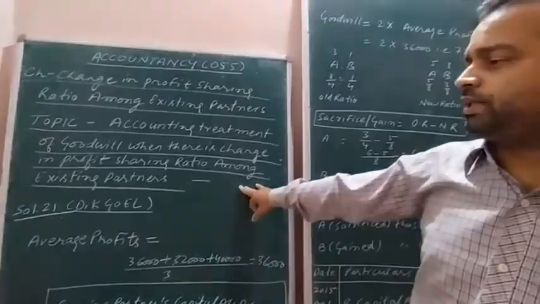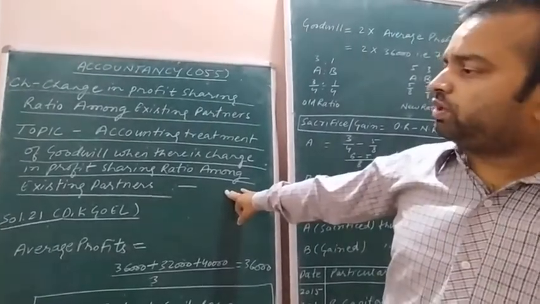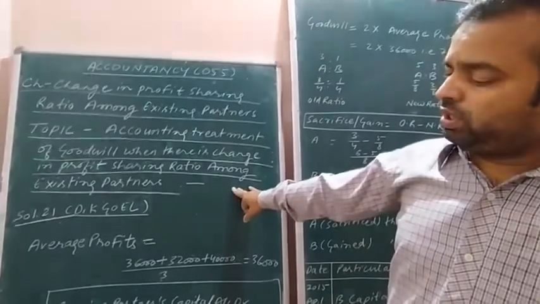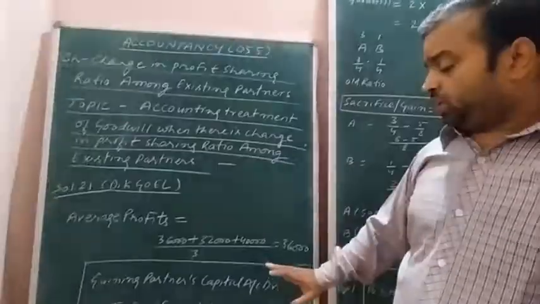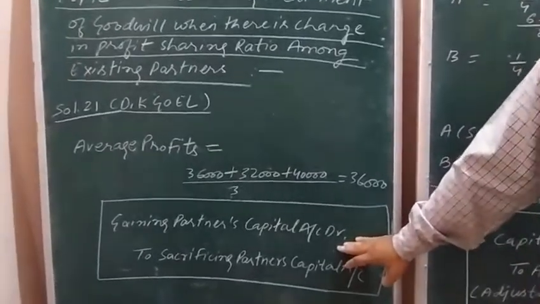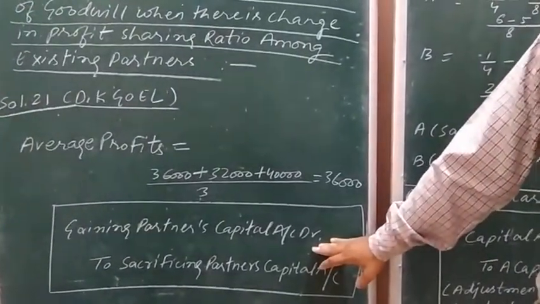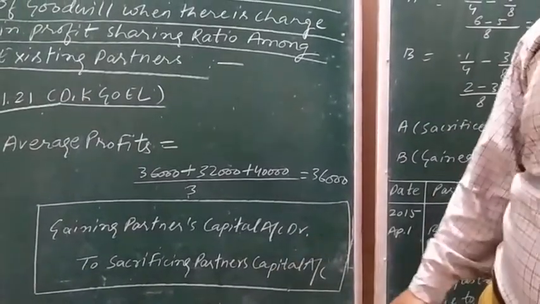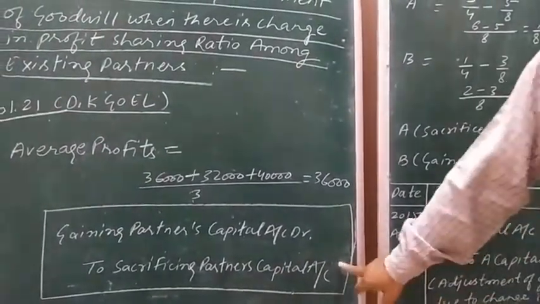But before that, keep in mind the rule for passing journal entry under this topic: gaining partner's capital account is debited always, and the sacrificing partner's capital account is credited always.